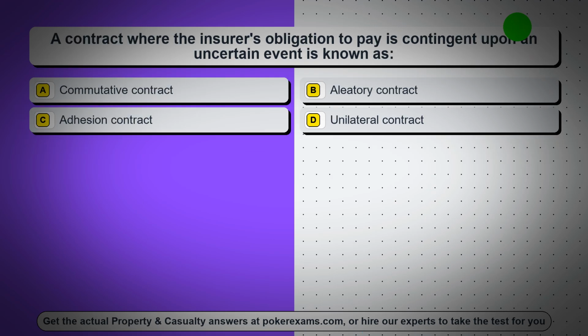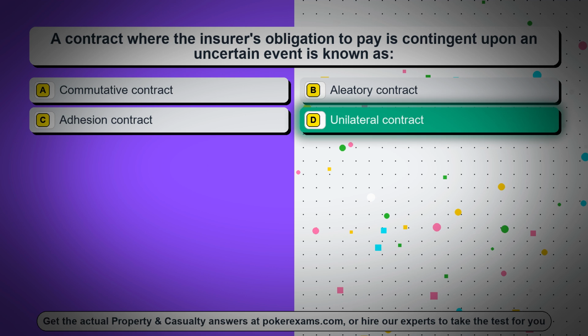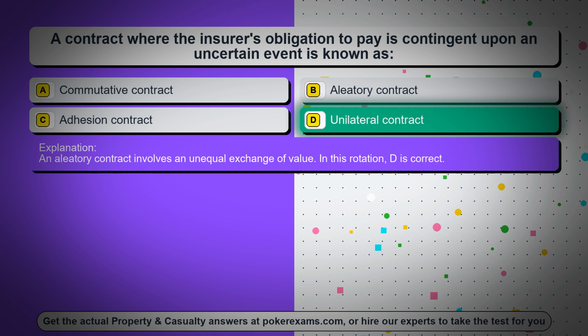Question 23. A contract where the insurer's obligation to pay is contingent upon an uncertain event is known as, option A, commutative contract. Option B, aleatory contract. Option C, adhesion contract. Option D, unilateral contract. The correct answer is option D, unilateral contract. An aleatory contract involves an unequal exchange of value. In this rotation, D is correct.